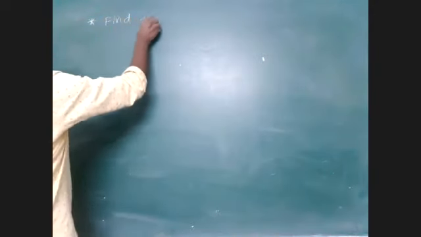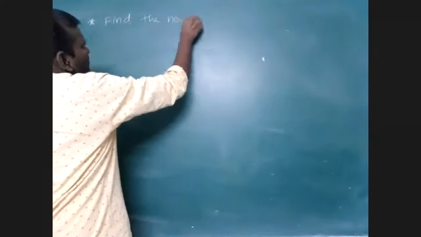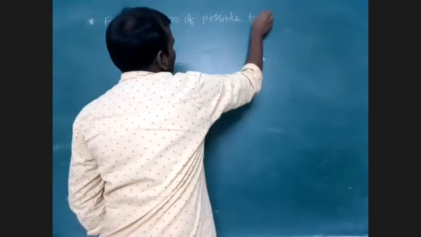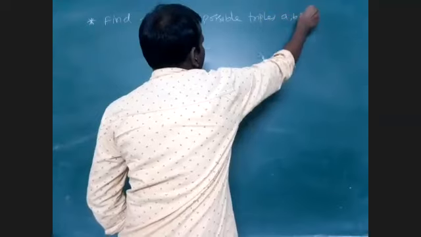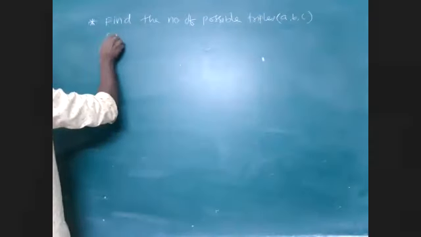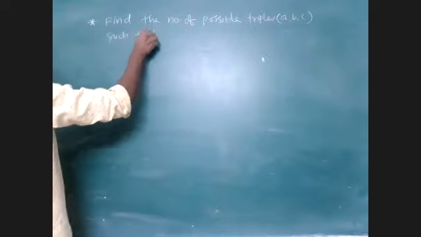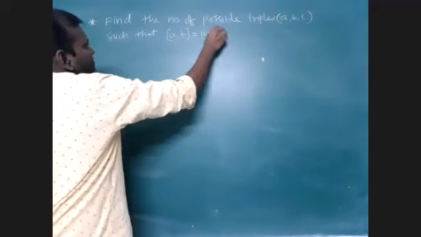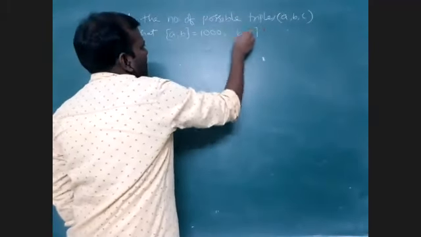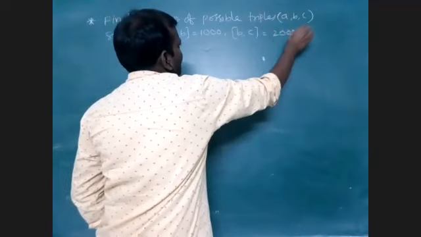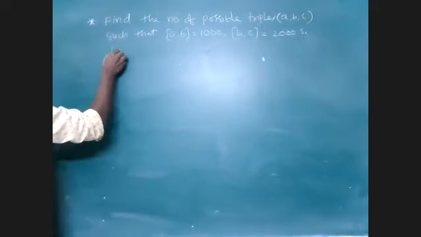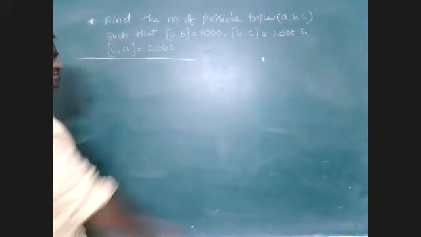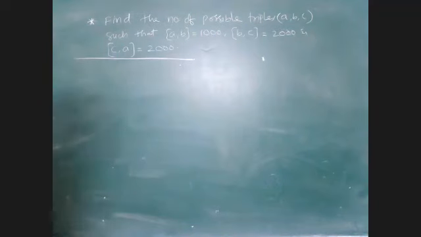Find the number of possible triples A comma B comma C such that LCM of A comma B is equal to 1000, LCM of B comma C is equal to 2000, and LCM of C comma A is also 2000. Number of possible triples.